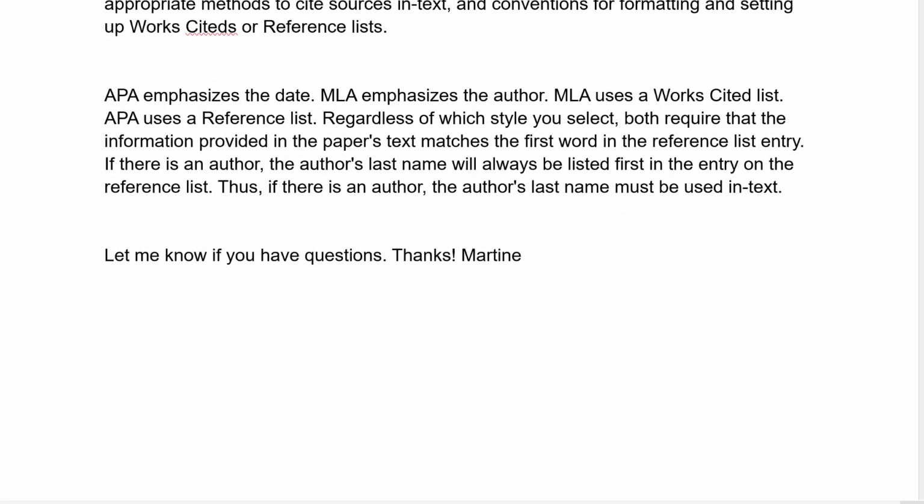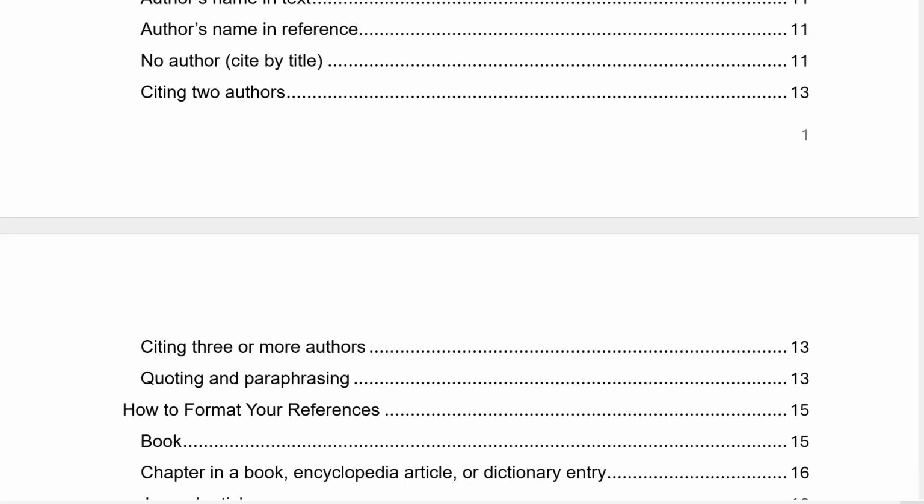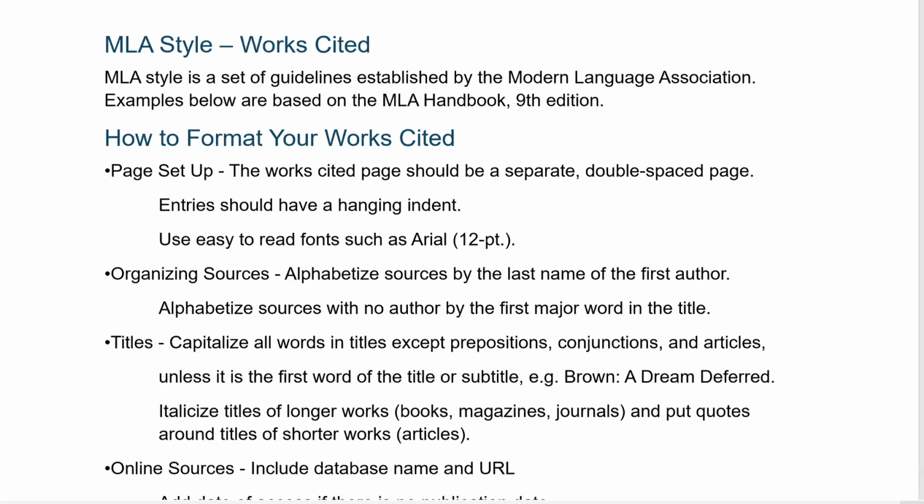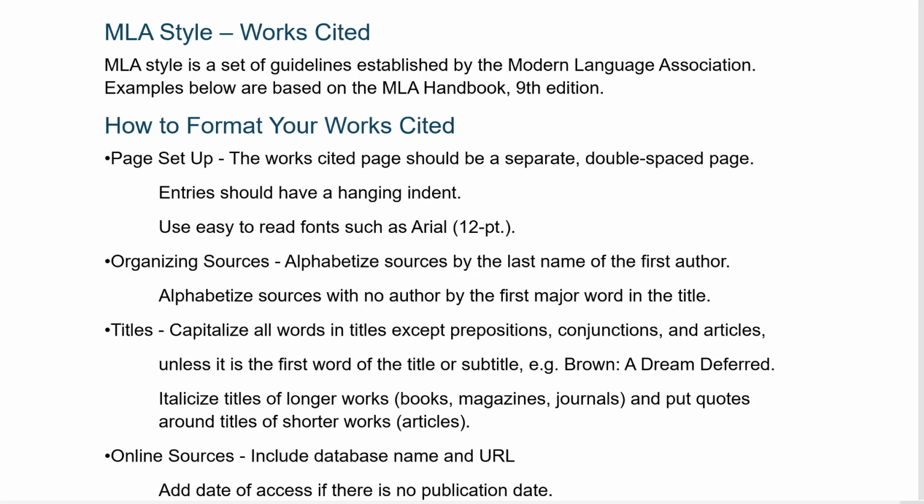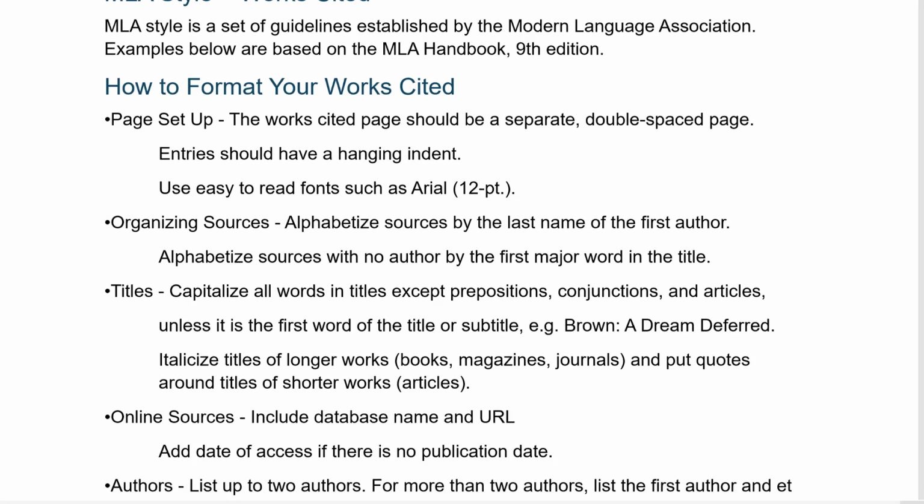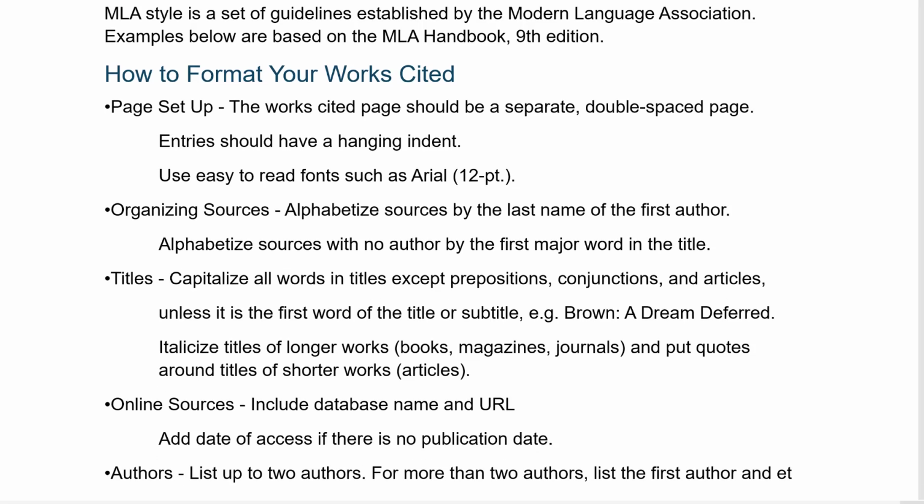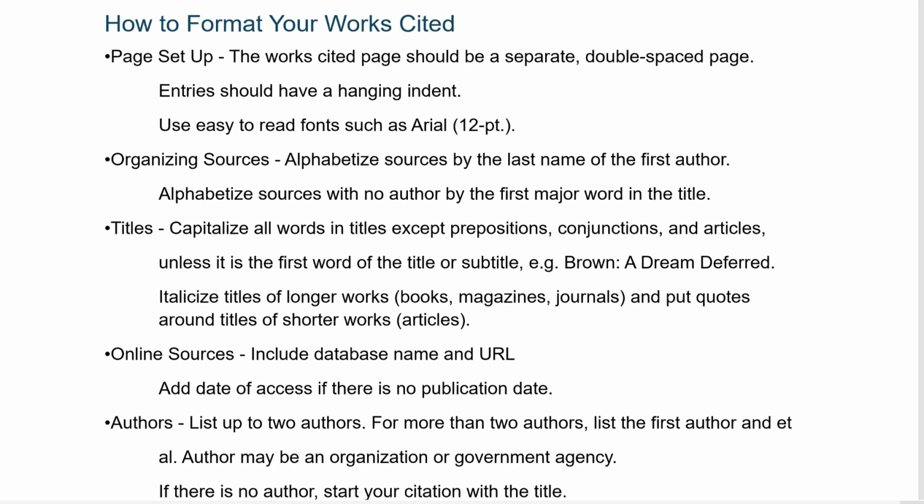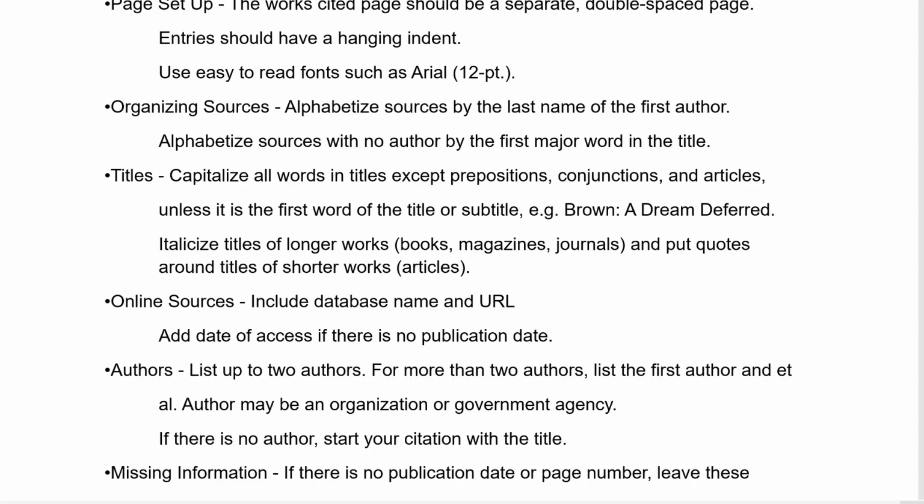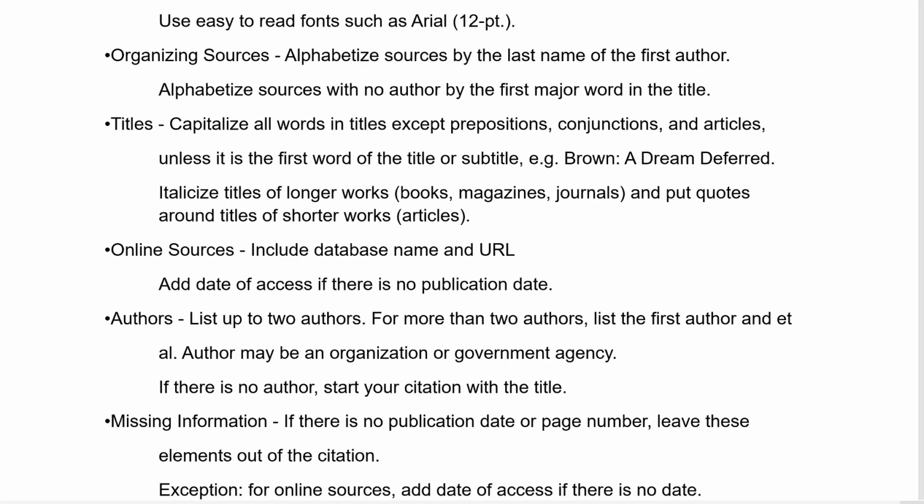Okay, so there's some general rules on page 8. So MLA, okay, it's conventions, and I would recommend reading these conventions. So make sure to follow each of these elements. We want to set our page up properly. The sources need to be alphabetized, and the titles need to be properly capitalized, even if the original source doesn't have them capitalized. So you will need to revise that.